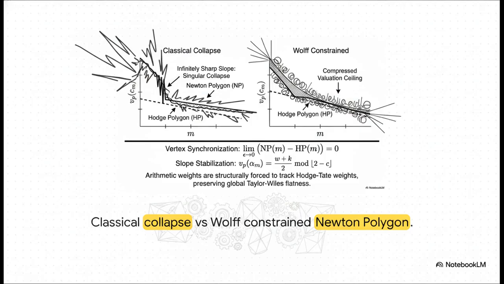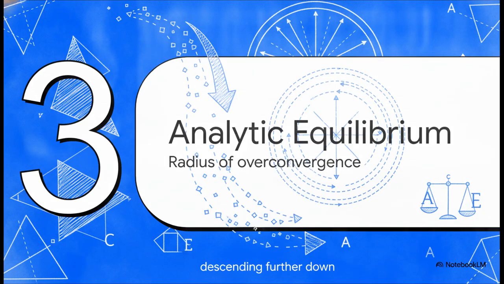Picture a classical, unconstrained system for a second. You get an infinitely sharp slope, a singular collapse where the Newton polygon flares aggressively away from the Hodge baseline. That results in a severe spectral gap defect. But under our new bounds, vertex synchronization forces the limit of the difference between the Newton and Hodge polygons to exactly 0. The Wolff constraints apply a compressed valuation ceiling, totally forcing the Newton polygon to collapse downward and perfectly graze the Hodge polygon at every single vertex. The arithmetic weights identically match the Hodge-Tate weights. Which brings us to part 3, analytic and algebraic equilibrium.